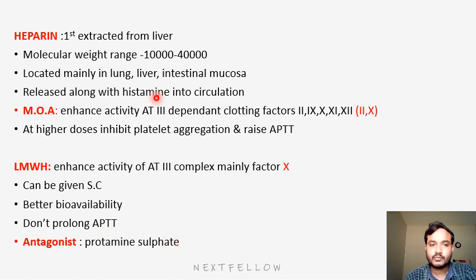Okay. Here the main thing is, heparin acts through which factors? Antithrombin 3. It enhances the activity of antithrombin 3, thereby acting on which clotting factors? 2, 9, 10, 11 and 12. Mainly 2 and 10. Low molecular weight heparin mainly acts on the same antithrombin 3 complex, but mainly through factor 10. Okay, heparin is 2 and 10. Low molecular weight heparin is factor 10 only. Okay.